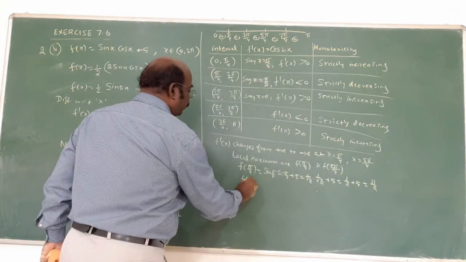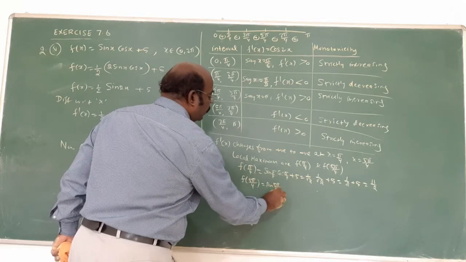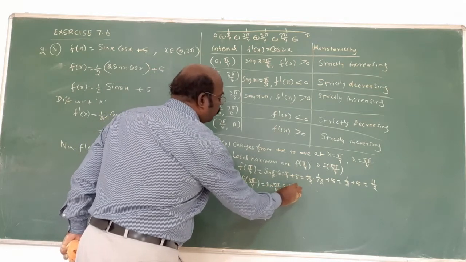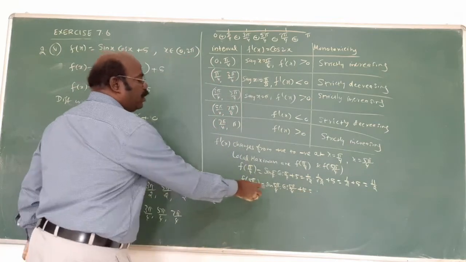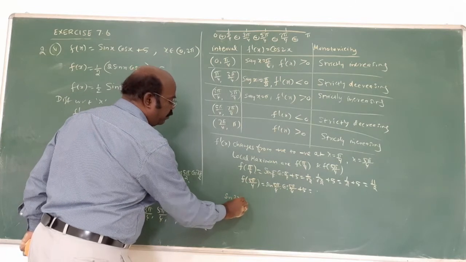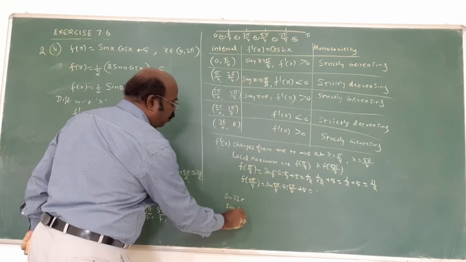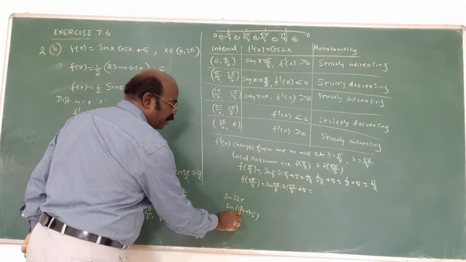Again, sin 5 by 4 cos 5 by 4 plus 5. Here it is 225. What I got, 225, no? Sin 225. So sin 180 plus 45, unchanged. Am I right?